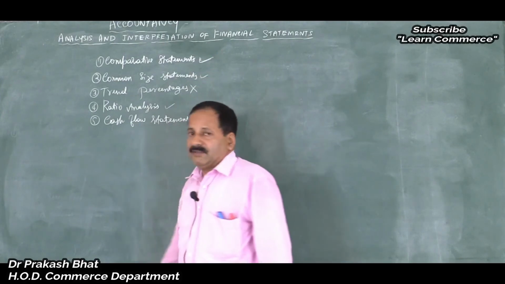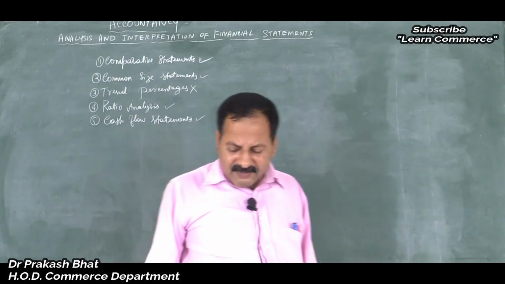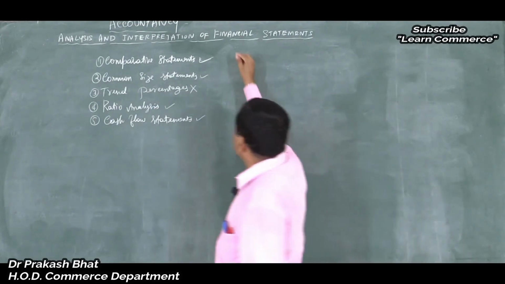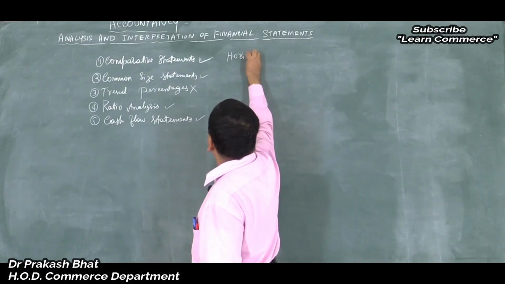Comparative statement. Very simple friends. Comparative statements are also called horizontal analysis statements.